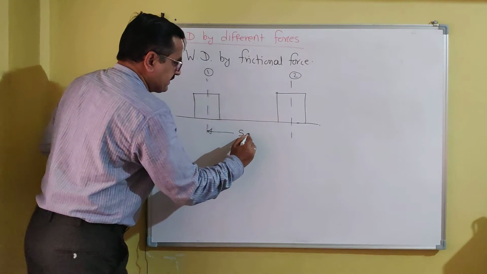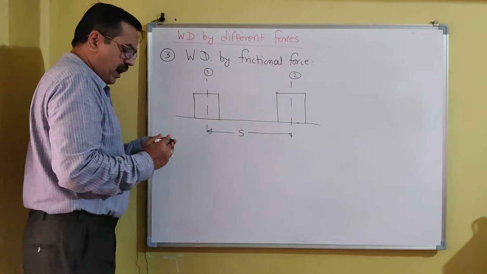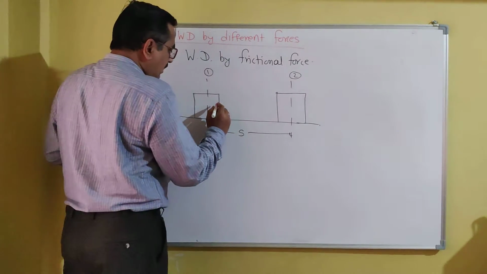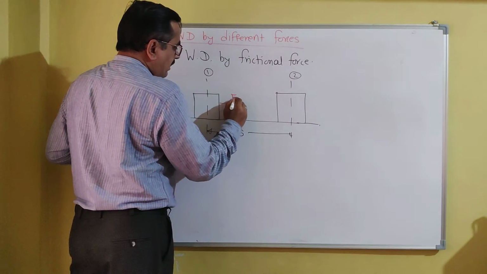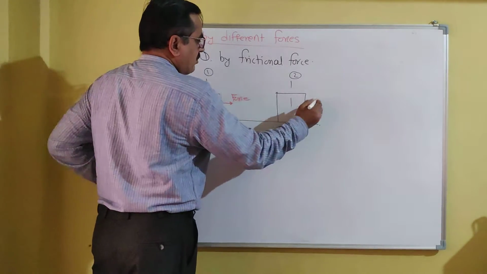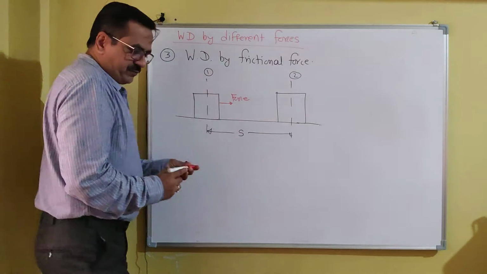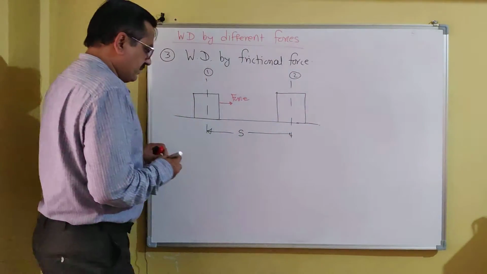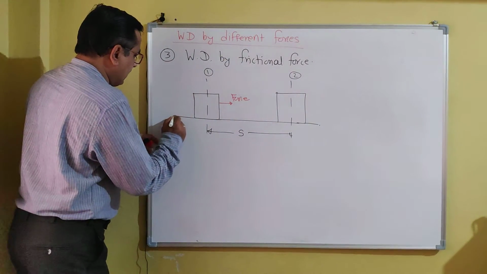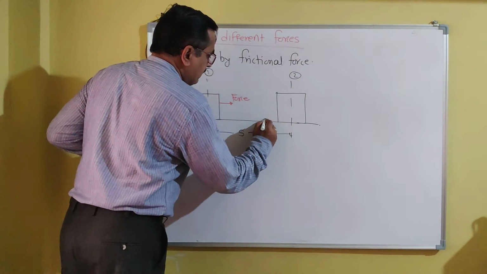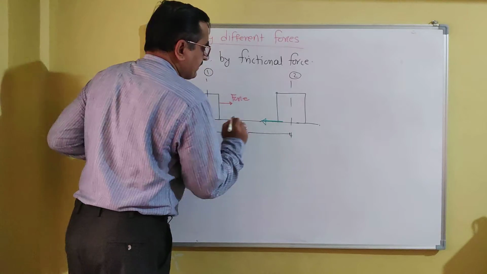Let S be the displacement of the block. The block is moving under the action of an external force, and here frictional force is acting in the direction opposite to motion along the plane of contact. So this is the frictional force.